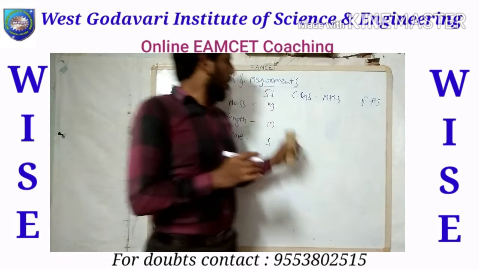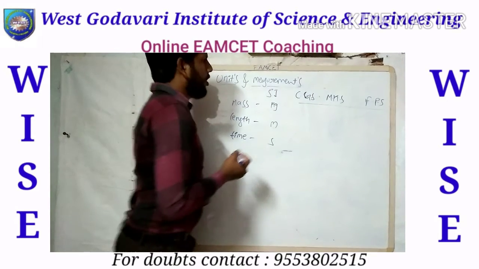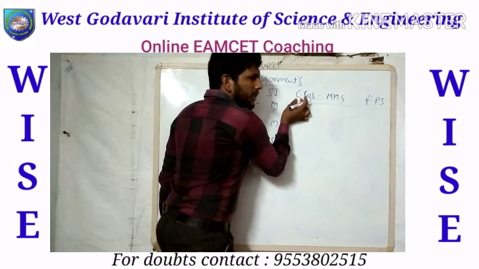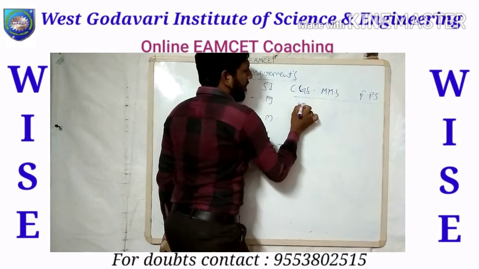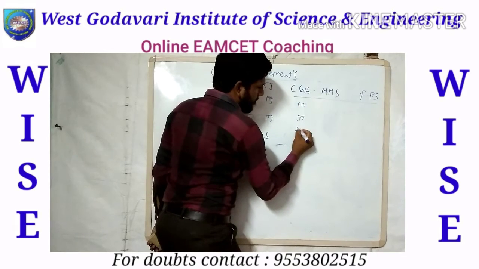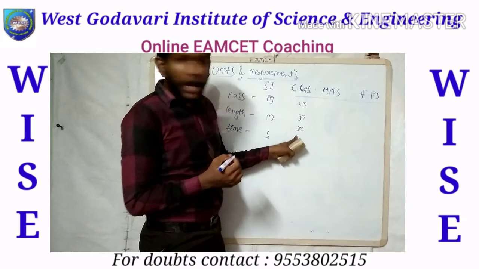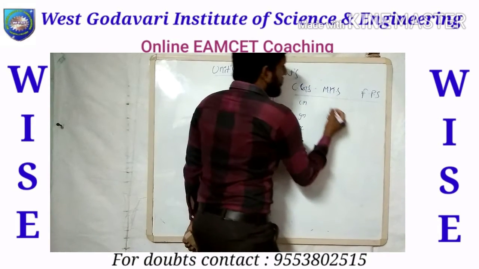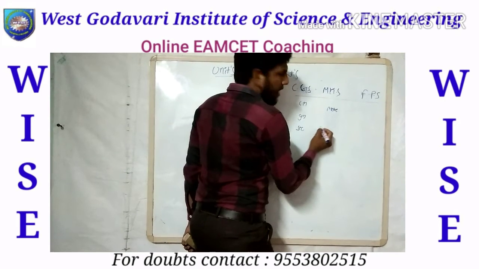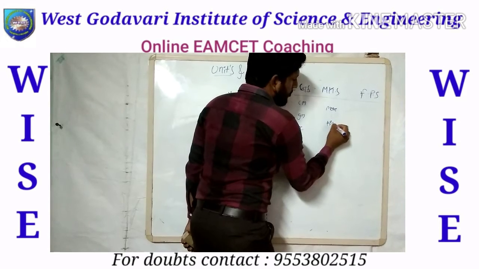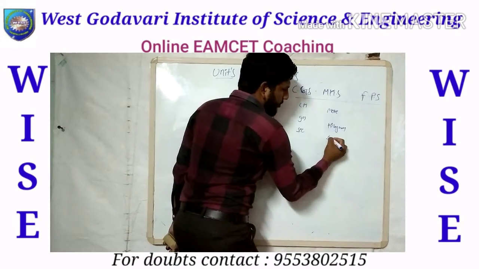CGS means the units of mass, length and time: for mass grams, for length centimeters, and S for seconds. Coming to the MKS system: for length meters, for mass kilograms, for time seconds.